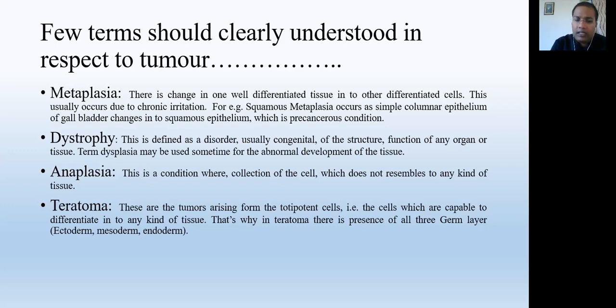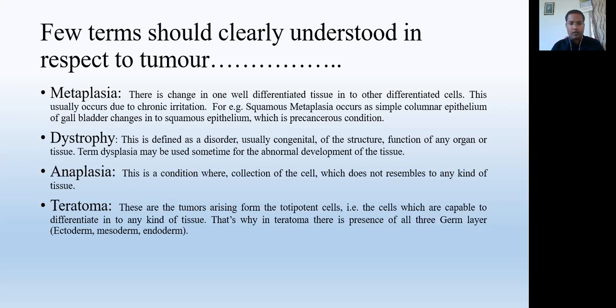Then the pathologist says this tissue is poorly differentiated or undifferentiated. That process is anaplasia. It means the cells are growing, but they are undifferentiated. They don't have any resemblance to any other type of tissue. That is anaplasia.